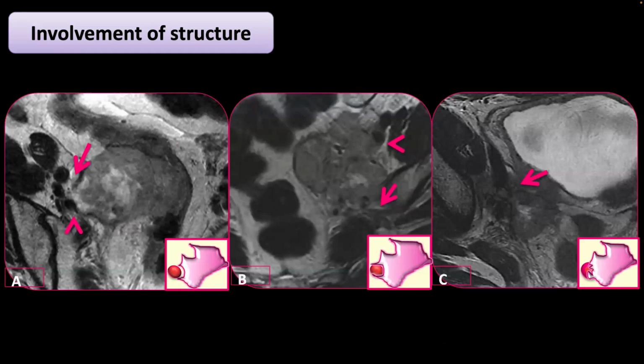So just some more cases to give you some visual evaluation. Here you do see that there is just an abutment of the vessel, so that's not a contraindication. In this case, you can see that there is clearly an encasement, a clear abutment, and even an encasement of the nerve here, and here it's even larger, with a tumor completely going through the vessel. So both of these cases are contraindications of exenteration.